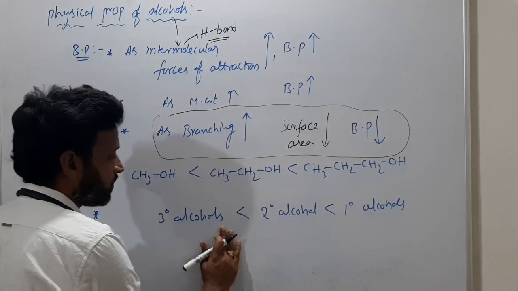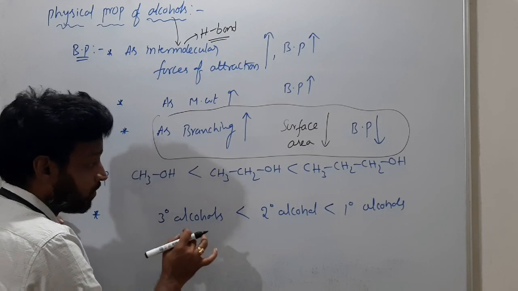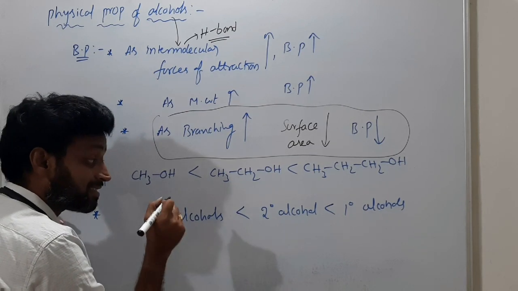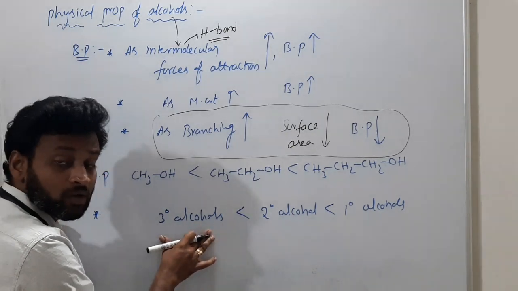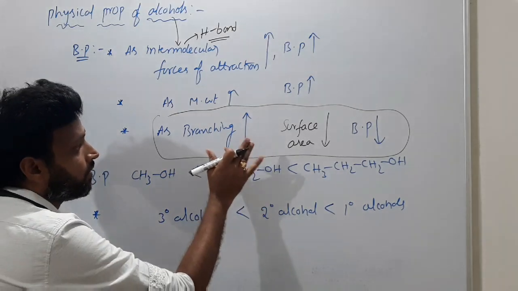So tertiary alcohols have less boiling point, but solubility of tertiary alcohols is more. Tertiary alcohols have less boiling point due to branching.